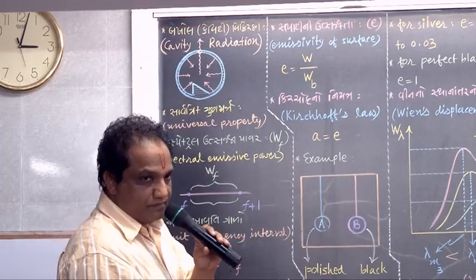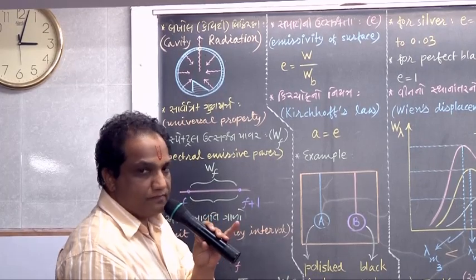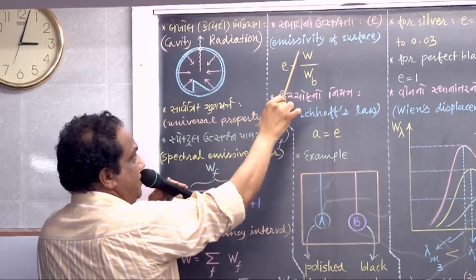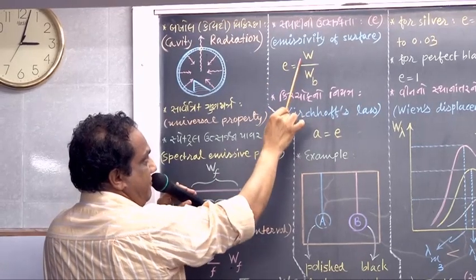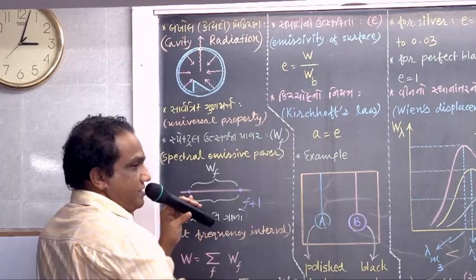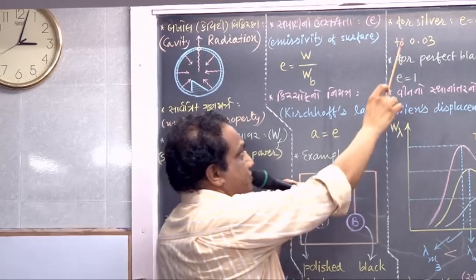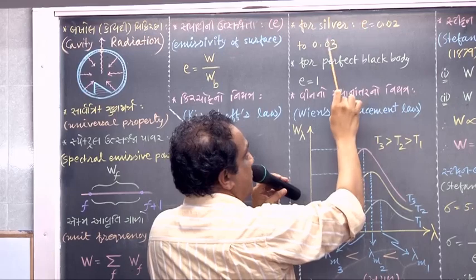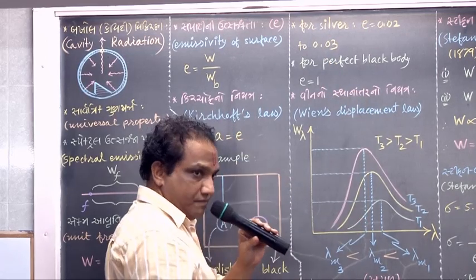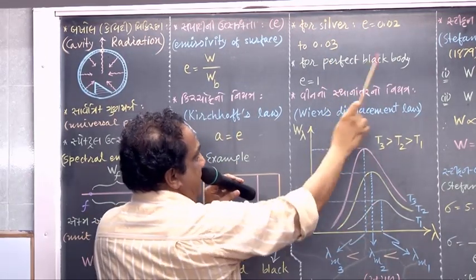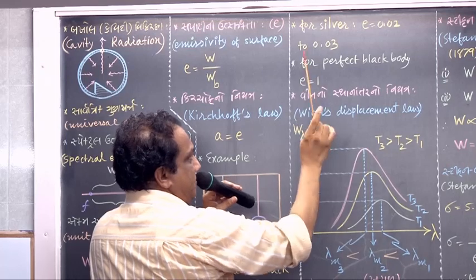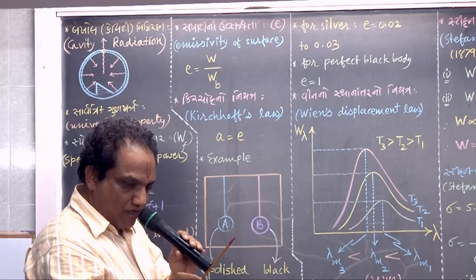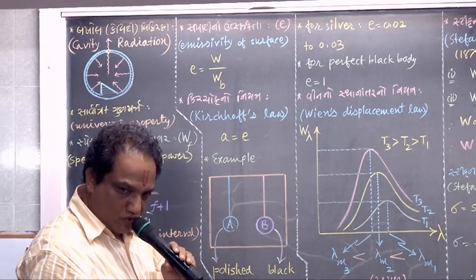Emissivity of the surface, simple. Because it is a ratio of identical physical quantities, it is unitless. For silver, emissivity is found to be between 0.02 to 0.03, which is very small. For a perfect black body, emissivity is 1. For a perfect black body, absorptivity is also 1, emissivity is also 1.